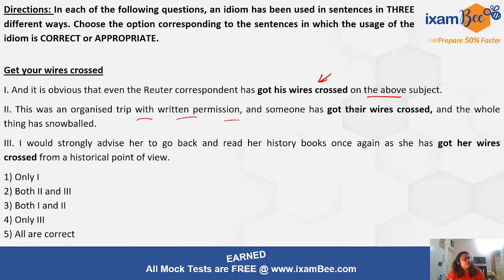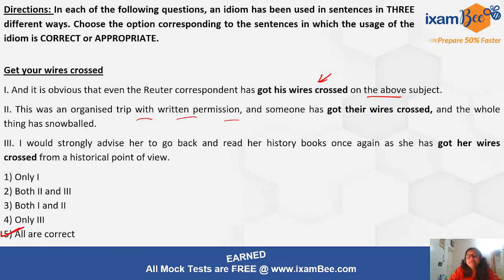Third one says, I would strongly advise her to go back and read her history books once again, as she has got her wires crossed from a historical point of view, right? So it means that she has a different understanding of the history, so she should read it again. All right, so yes, this is also making sense. So all are correct in this case.